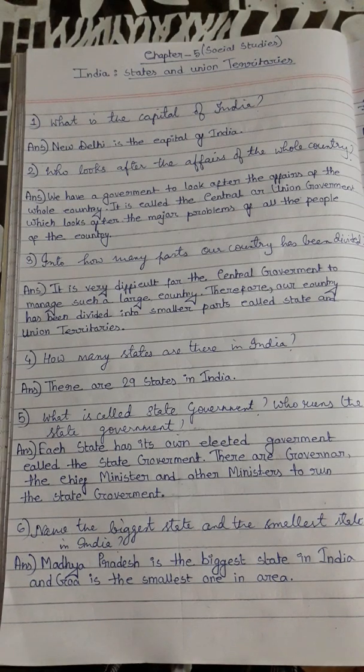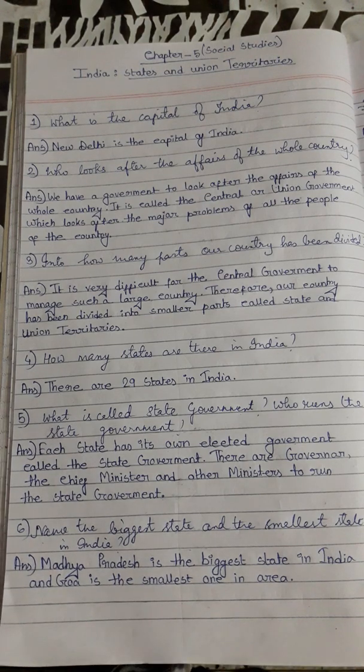What is called the state government? Each state has its own elected government, and this is called the state government. And who runs the state government? There are the governor, chief minister and other ministers to run the state government. Name the biggest state and the smallest state in India. Madhya Pradesh is the biggest state in India and Goa is the smallest one in area.